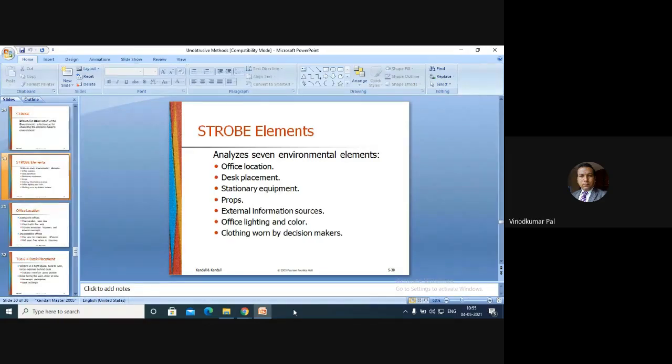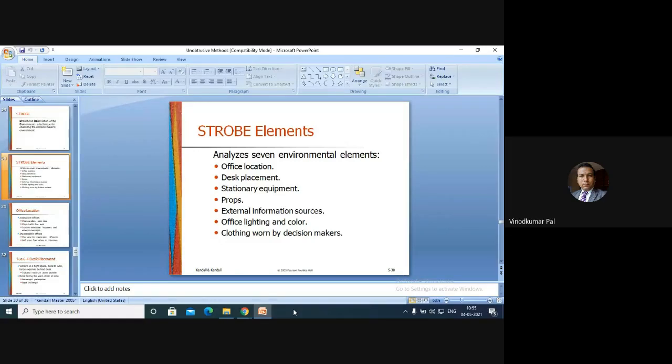So office location, desk placement, stationery equipment if you are using. There are some props related to that: external information sources, office lighting and color, and clothing worn by the decision maker. Generally we have seen that there would be a perfect dress code that the decision makers have to follow in a certain organization, right? So these are also one of the factors.